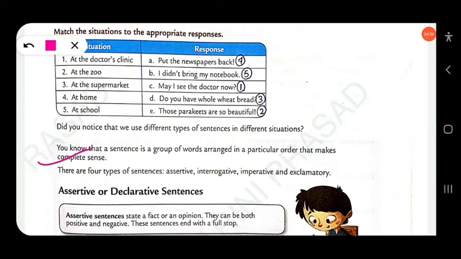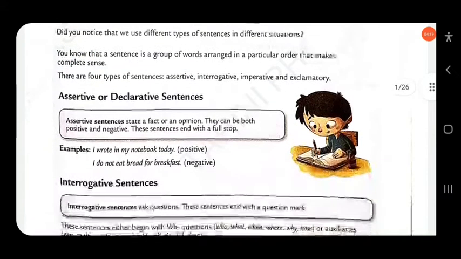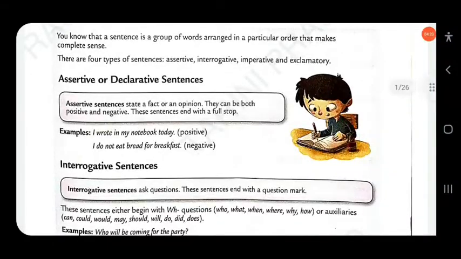There are four types of sentences: assertive, interrogative, imperative, exclamatory, and you also know there is another type, the optative sentence. The first one is the assertive or declarative sentence. Assertive sentences state a fact or an opinion. They can be both positive and negative.